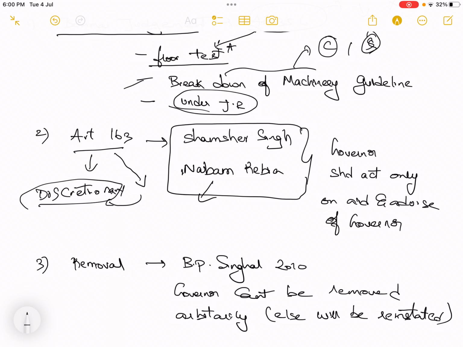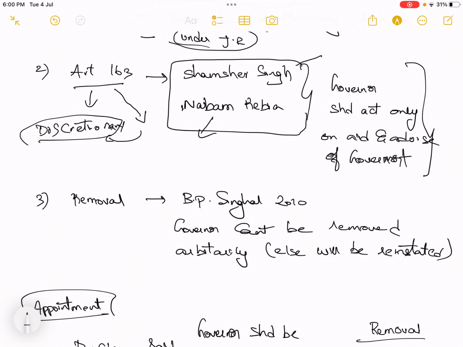This was the interpretation initially, but later on the Supreme Court, in the Shamsher Singh case and the Nabam Rebia case, said that the governor should act only on the aid and advice of the government, not the governor, the government. Because why is there an elected head, a council of ministers, a CM? This is the body which is expected to rule the state. This is the elected body which is expected to handle the governance, and he should act only on the aid and advice of the council of ministers. So this issue was handled in the Shamsher Singh and Nabam Rebia cases. So this is a very important provision.